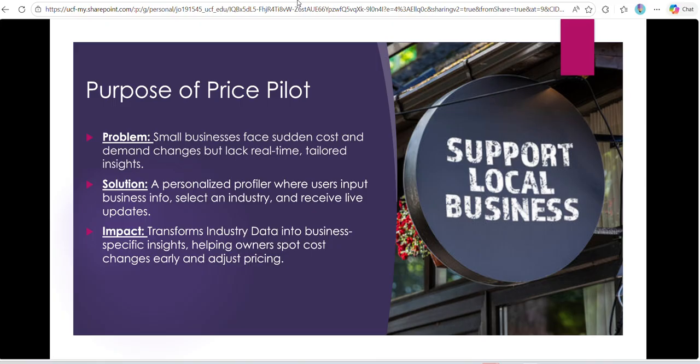And maybe you want to be able to do that yourself because you're still starting off, you're very small. And that's where Price Pilot comes in, kind of like a helping hand guiding you on how to make these pricing decisions and recommendations for your business based off of the industry you're in and the current state of the economy.